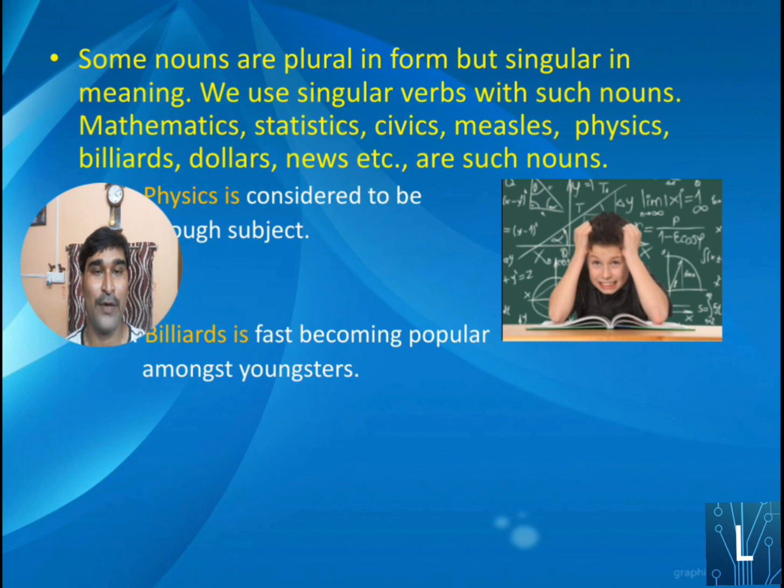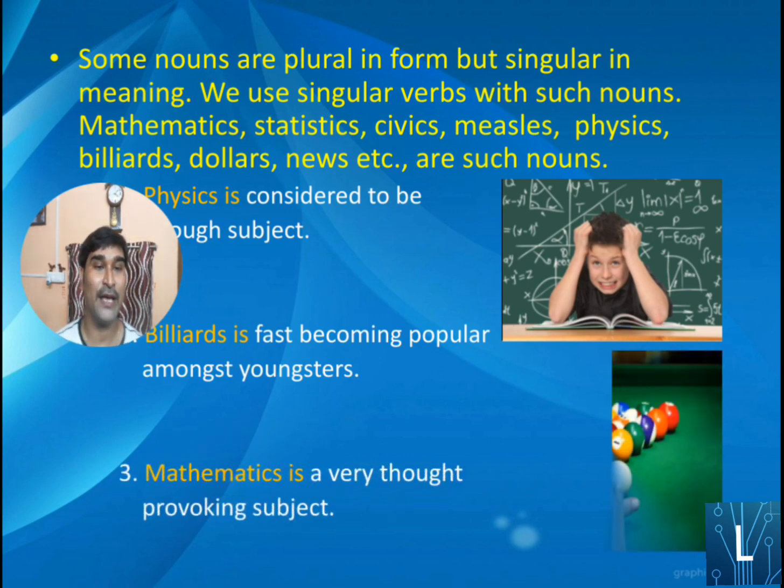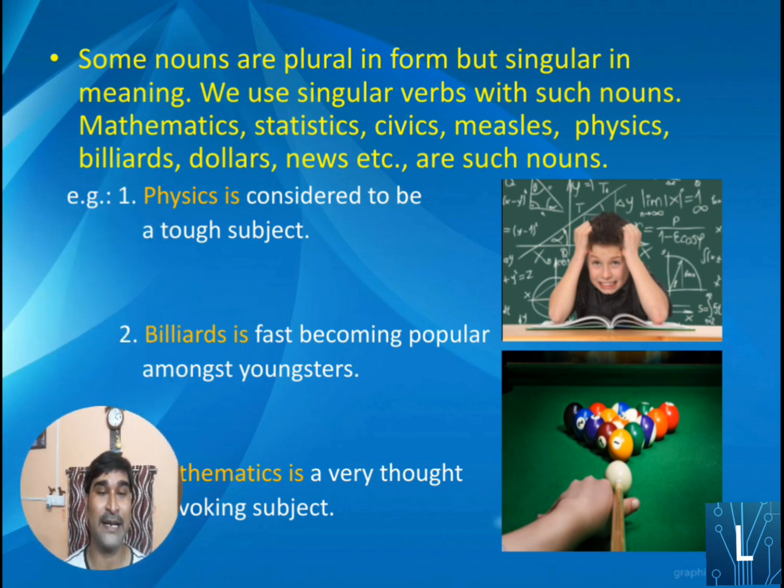Next example we are moving to: mathematics is a very thought-provoking subject. Now mathematics, as you can see, s is added at the end of the word, but still we should take that subject as a singular one, that's why is. Mathematics is a very thought-provoking subject. So don't be confused whenever s or es is added to the noun. Okay, so all of them are actually singular in meaning, that's why a singular verb will come.